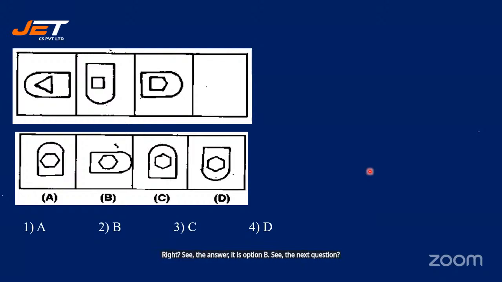We have a triangle. First one. And the second one, instead of 3 sides, we have 4 sides. After that, the one which was facing down is being turned anti-clockwise, so it is turning right. So the next time it should turn up.